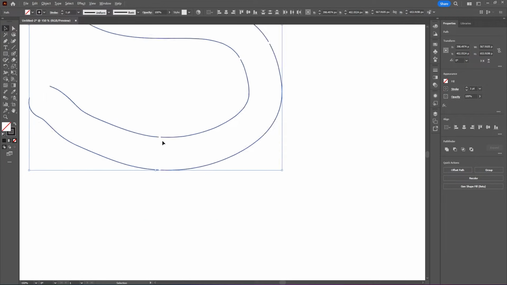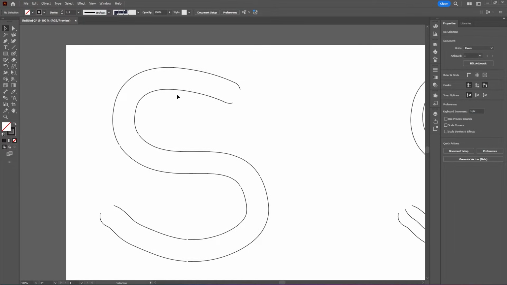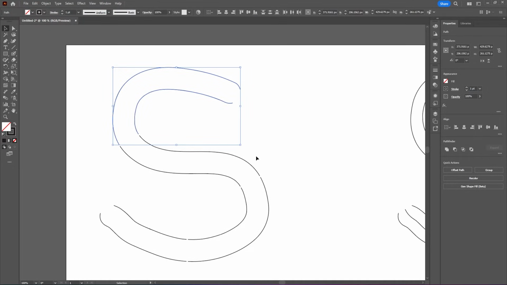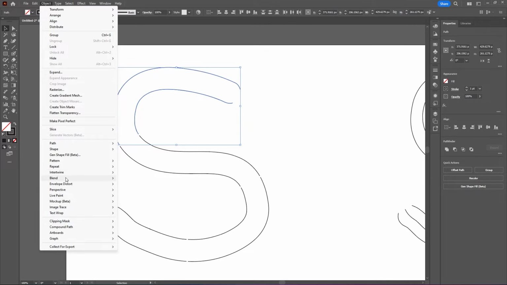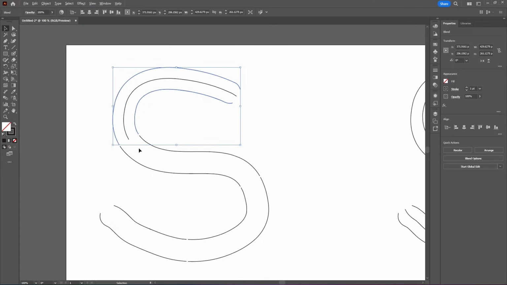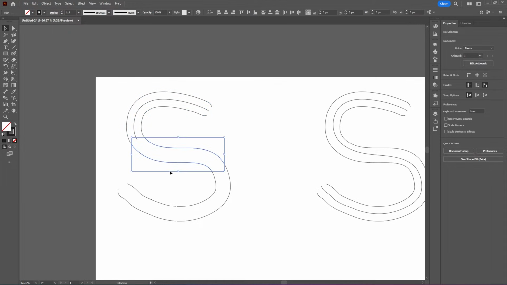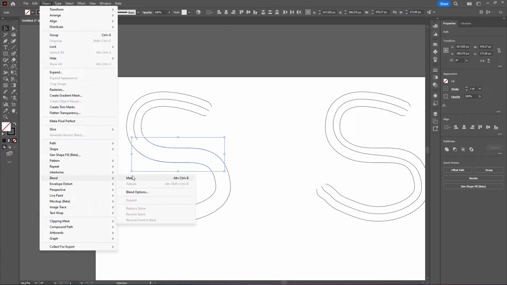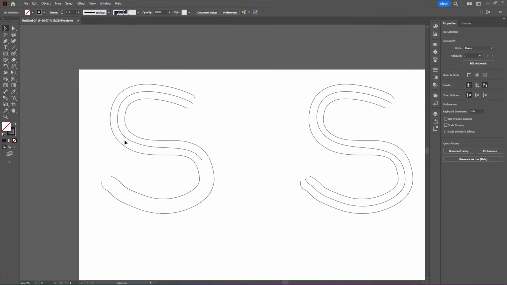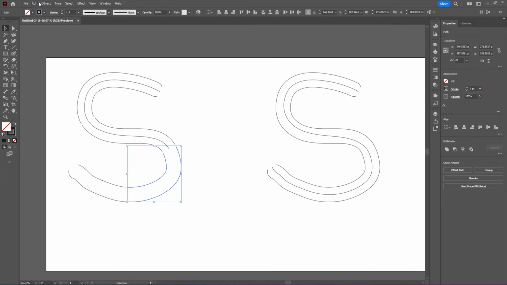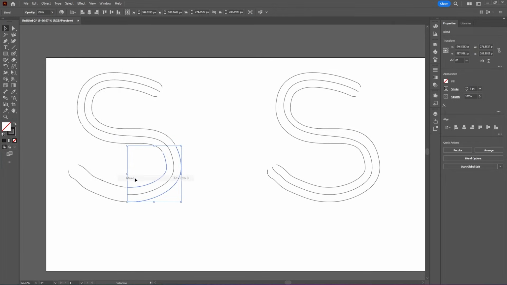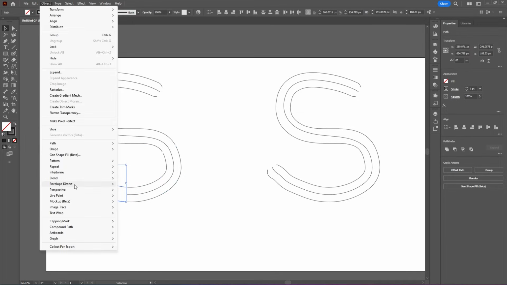Okay. So now let's repeat the process with the blend tool, but we will select all four of these sections individually. So let's select the top section, go to Object, Blend, and Make. And you'll see that it is centered all throughout here. Let's do that again, Object, Blend, Make. And this is already looking a lot better than on our original S here. So let's just finish off this process, Object, Blend, Make, and Object, Blend, Make.